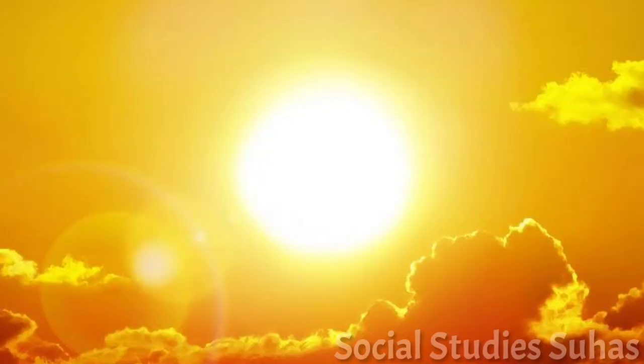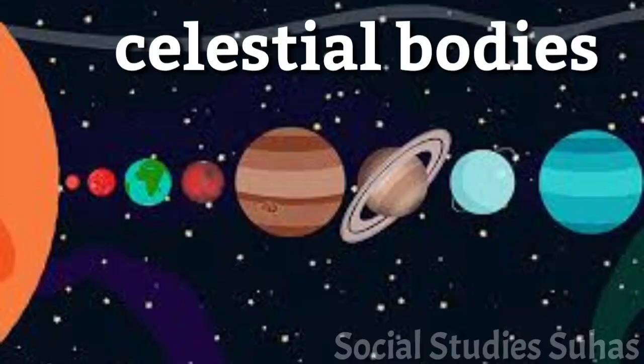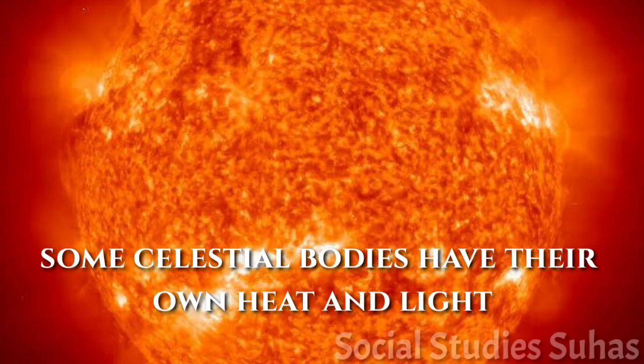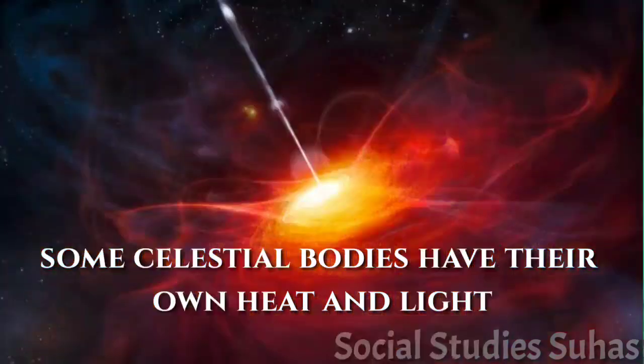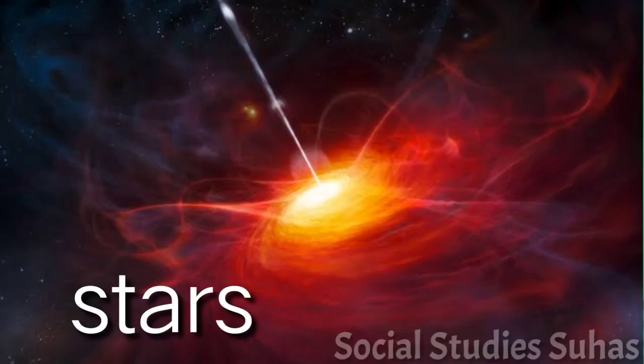It is because the very bright light of the sun does not allow us to see all these bright objects of the night sky. The sun, the moon and all those objects shining in the night sky and other bodies like earth are called the celestial bodies. Some celestial bodies are very big and hot. They are made up of gases. They have their own heat and light which they emit in large amounts. These celestial bodies are called stars.